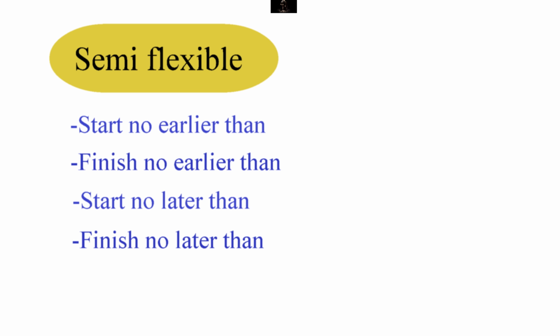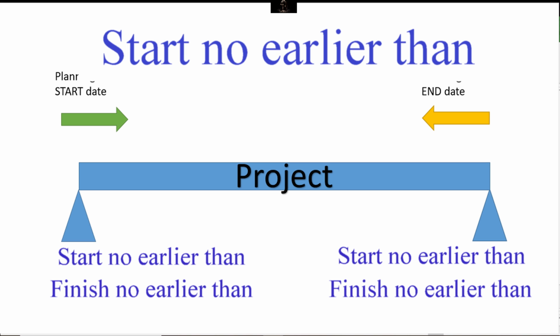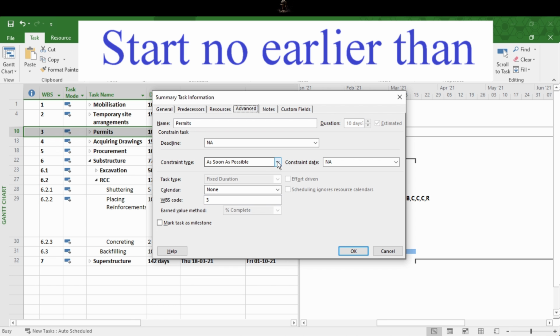Now coming to the semi-flexible category of constraints, it includes four constraints: start no earlier than, finish no earlier than, start no later than, and finish no later than. The first two constraints come into the picture when you schedule your project from start date. The next two come into the picture when you schedule your project from end date. So when we are planning from start date, we use these two constraints, and when we plan from end date, we use these two.